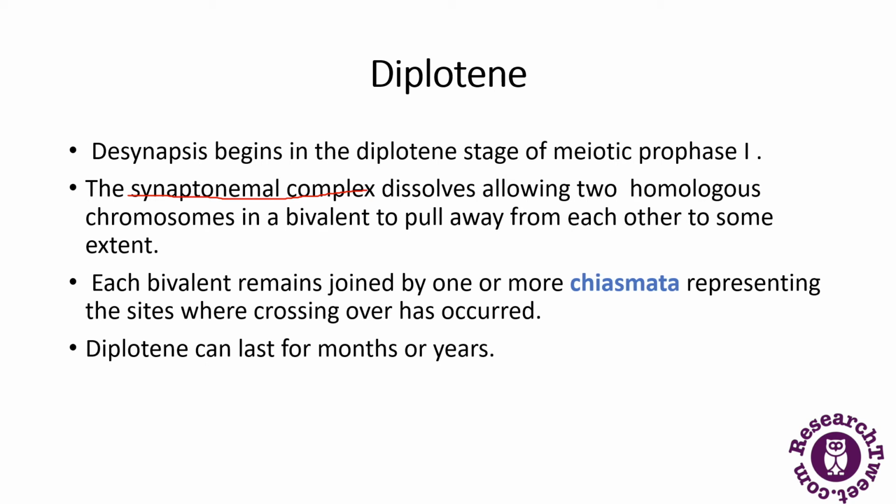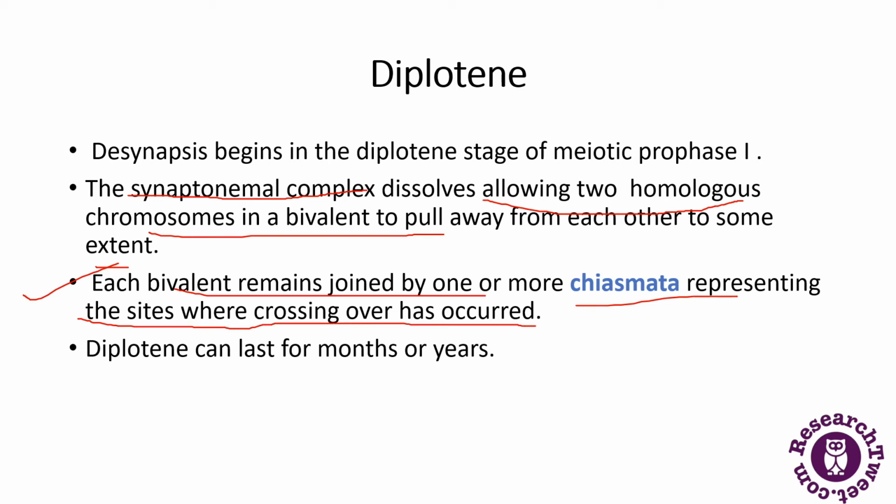So what happens? It dissolves, allowing the two homologous chromosomes in a bivalent to pull away from each other to some extent. Each bivalent remains joined by one or more chiasmata, representing the sites where the crossovers have occurred. So for example, these are the chromosomes, and this space is known as chiasmata.